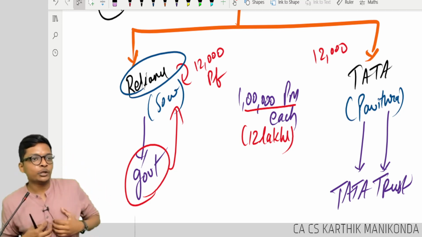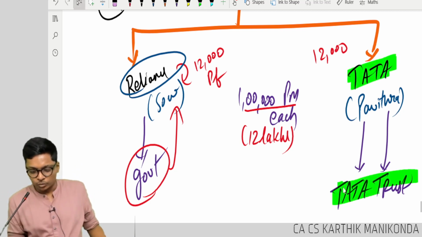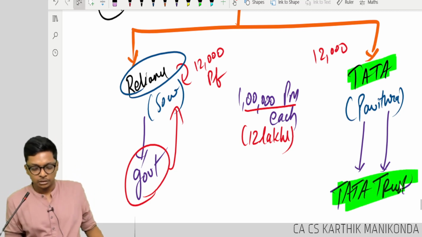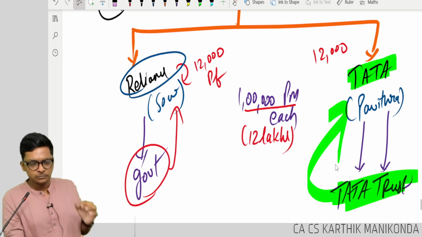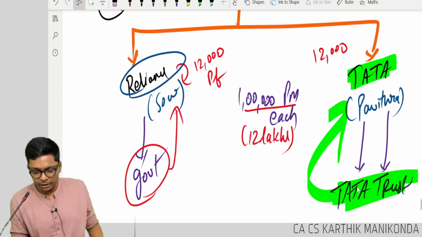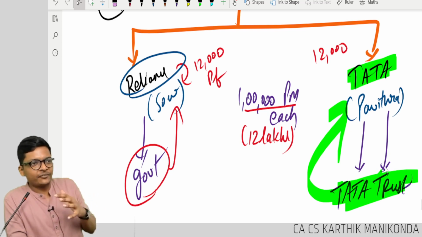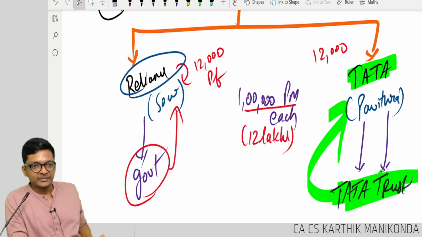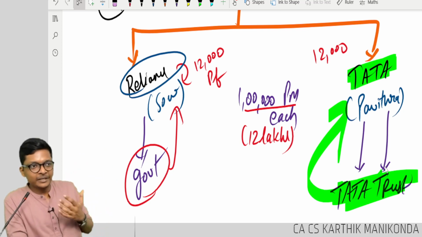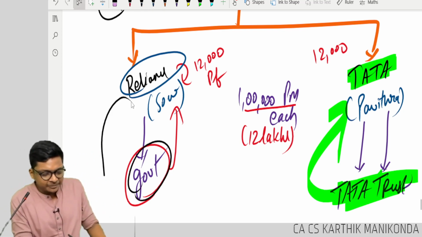If I deposit, my duty is done. But this side, where Tata is depositing to Tata Trust, who is responsible to pay this money to Pavitra once she retires? Tata Trust, Tata Group itself. Let's assume Tata only owns this Tata Trust. Am I allowed to pay PF instead of paying to government to private companies like Tata? Some companies will be like, see what government will do after collecting this money? Can you tell?